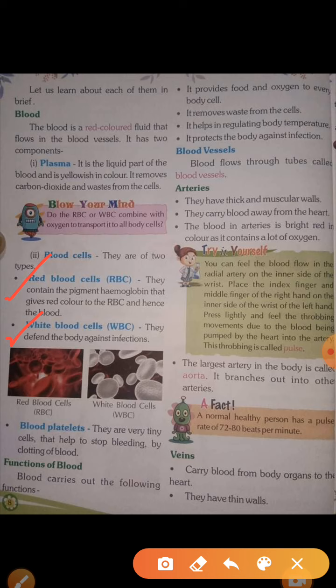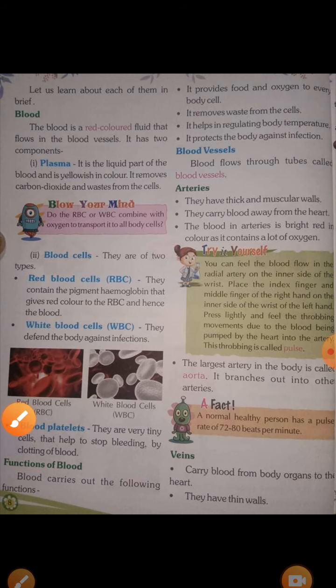Now come on to blood platelets. The third type is blood platelets. They are very thin cells that help to stop bleeding by clotting of blood. Beta, here is one more term, clotting. You can see here I have circled that. I circled clotting. Clotting means, they are very thin cells. They help to stop bleeding.